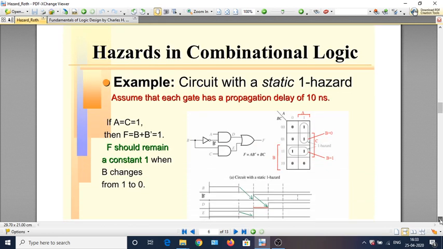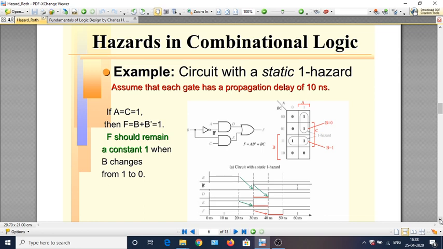Let us look at this case. We will see how a static 1 hazard arises in a circuit. So here you are given a circuit. It has the input variables A, B and C, two AND gates, one NOT gate and an OR gate. This NOT gate produces B bar, or B complement, out of B. This AND gate is an AND of A and B bar, and this AND gate ANDs B and C, and that is E, and here you have F.